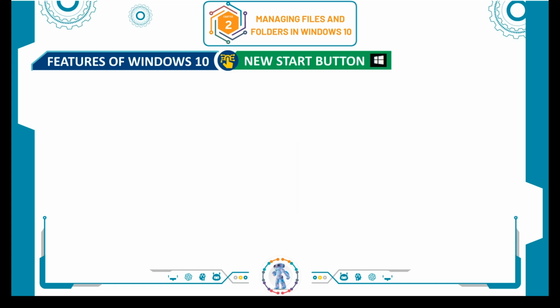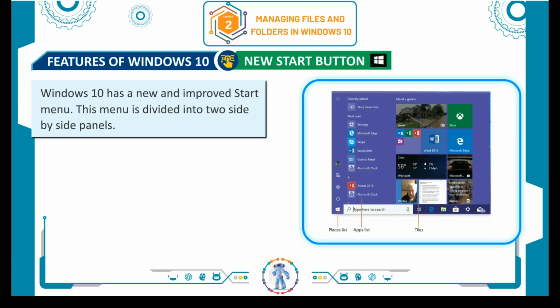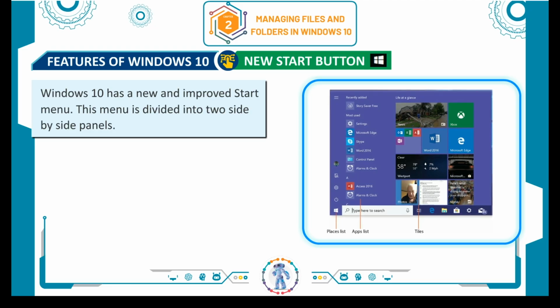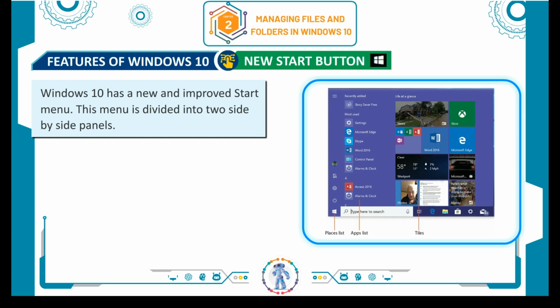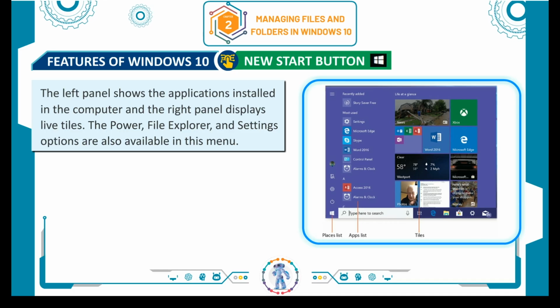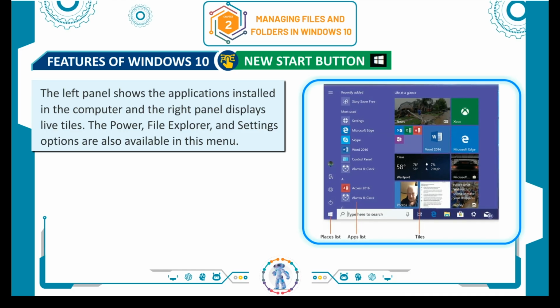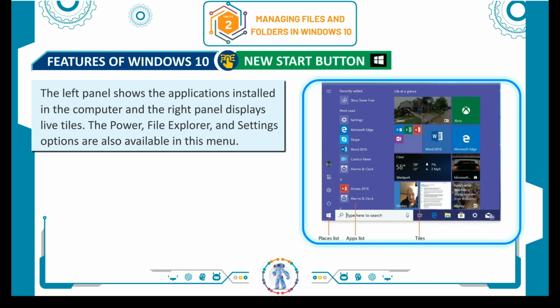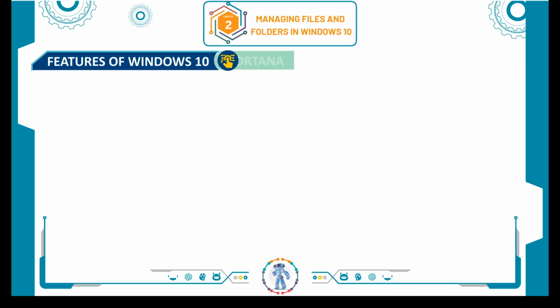New Start button. Windows 10 has a new and improved Start menu. This menu is divided into two side-by-side panels. The left panel shows the applications installed in the computer and the right panel displays live tiles. The Power, File Explorer and Settings options are also available in this menu.